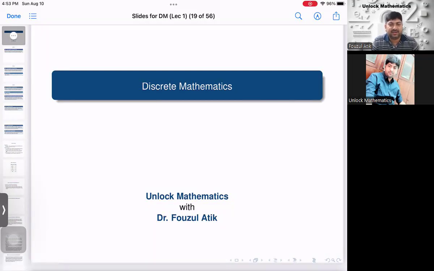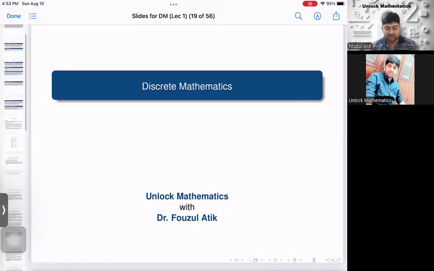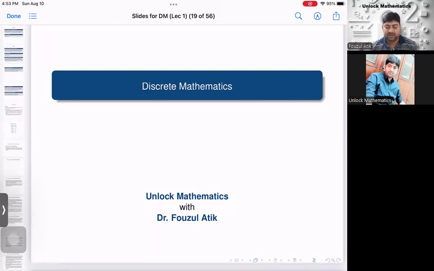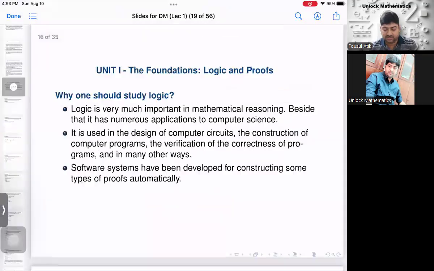So in this lecture, I'll start with the first unit, and the name of this unit is the Foundation, Logic and Proof. So what will happen in this course, as I mentioned, is that we'll start with the unit called the Foundation, Logic and Proof.